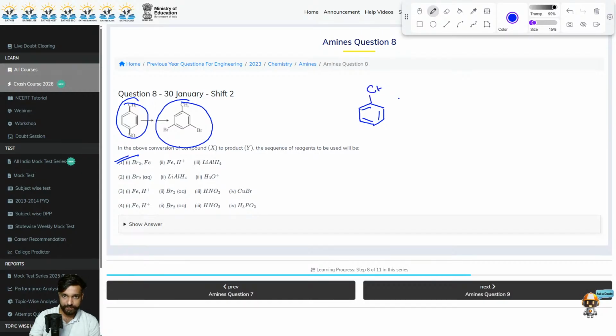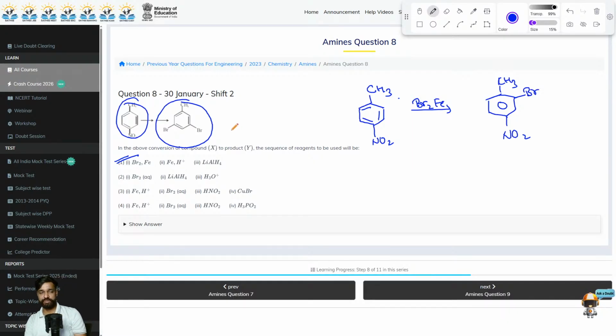So here we have a CH3 and we have a NO2. If you just directly treat it with Br2/Fe, then where will the Br go? It will go at the ortho position of CH3 and NO2's meta position. That means Br will be attached here. Now from this single step only, we are very clear that this would not be the correct option because we need Br at the meta position of CH3. Okay, you can see it very clearly that Br is present at the meta position of CH3.